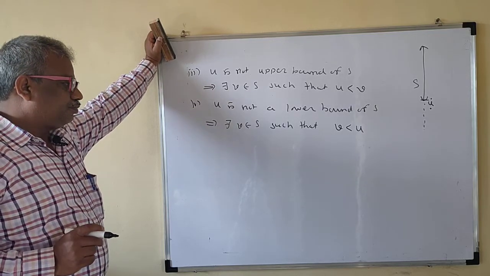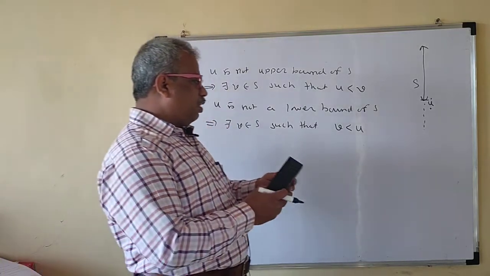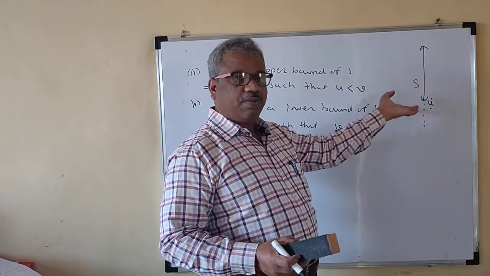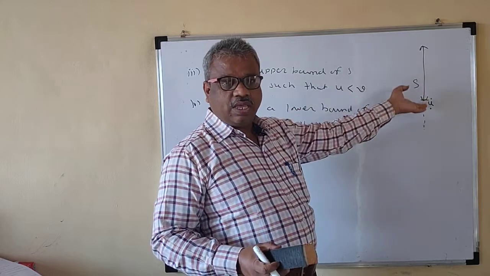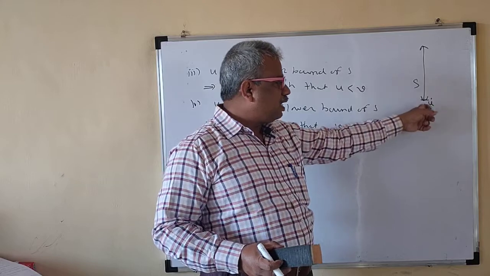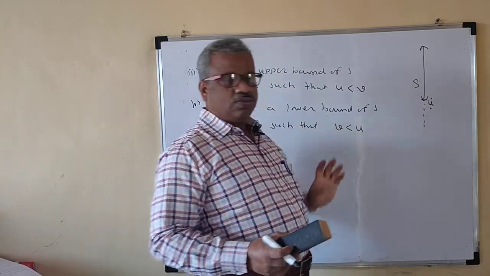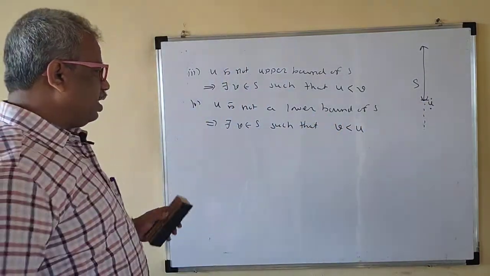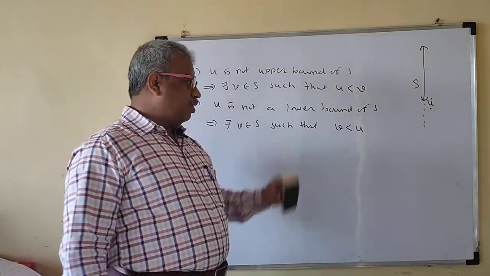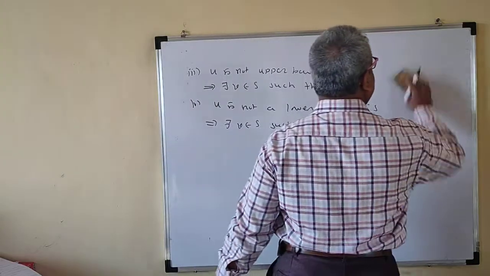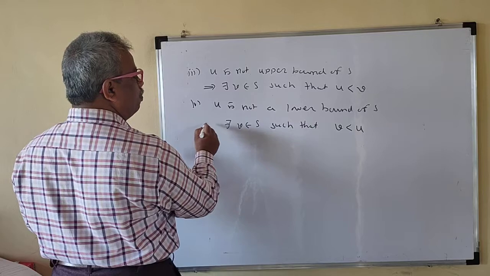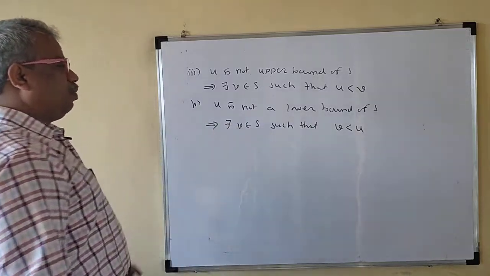Lower bound means all elements are greater than u, but u is not a lower bound, so there is at least one element v in S with v less than u. So this is the meaning of lower bound and upper bound.